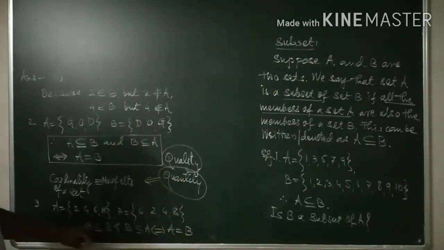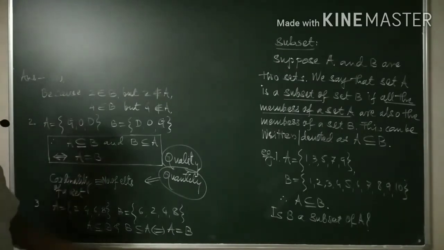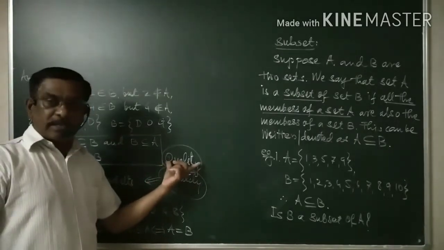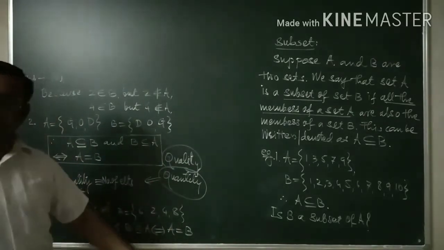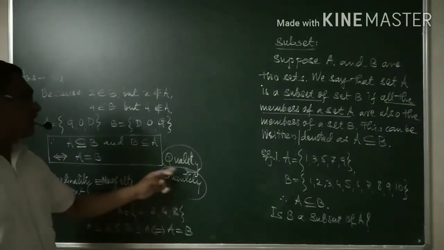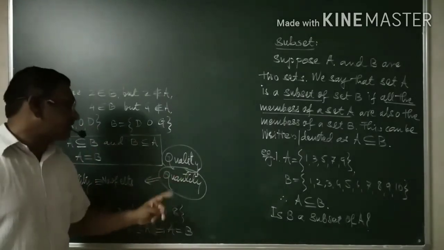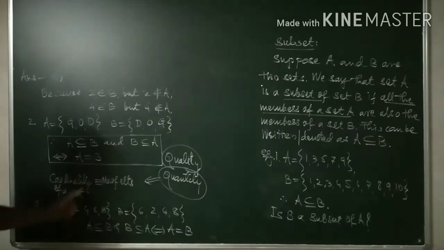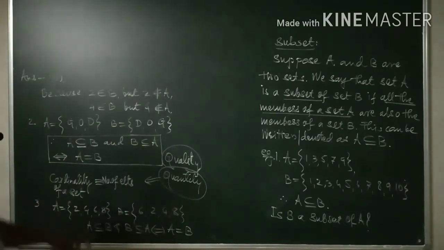Therefore, whenever we talk about the equality of two sets, you need to consider the quality of the elements and again the quantity of the sets. In the mathematical sense, quantity is nothing but the cardinality of a set, or the number of elements or number of members in the given set. This is what we have.